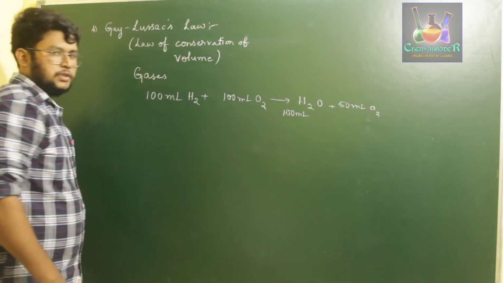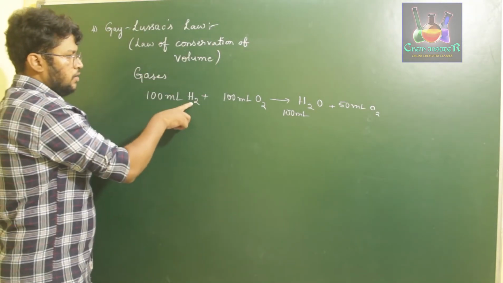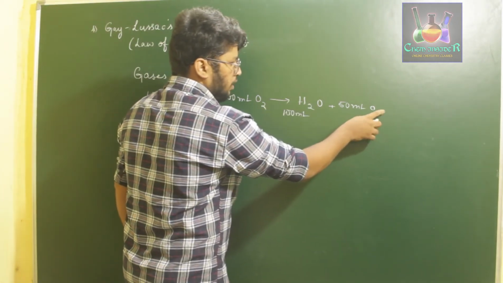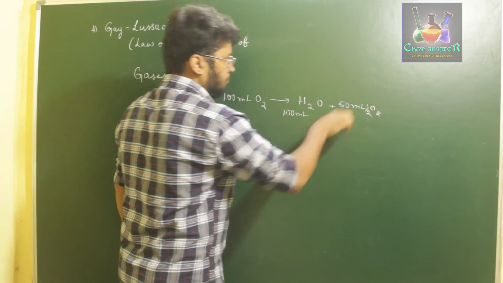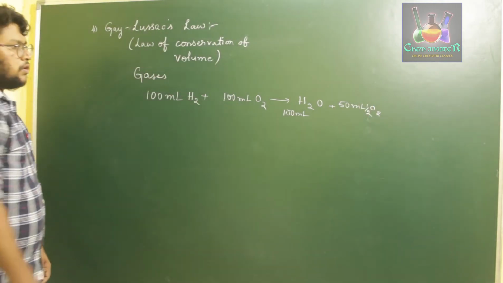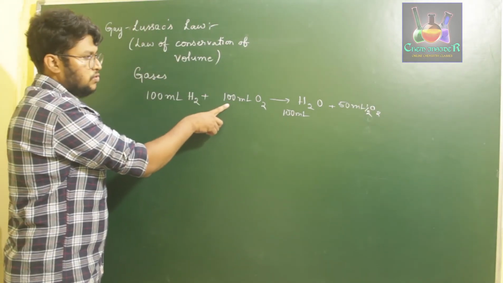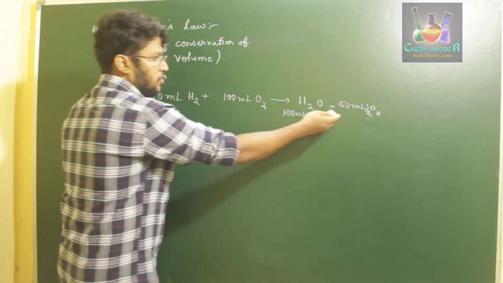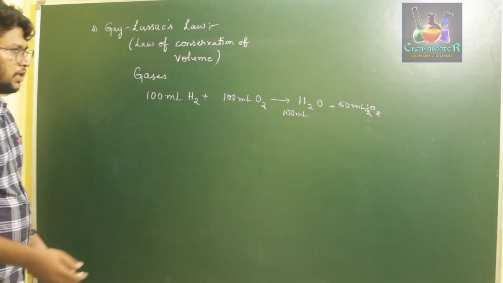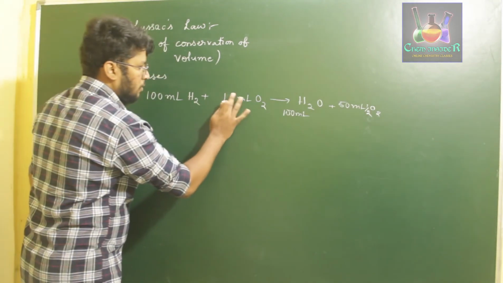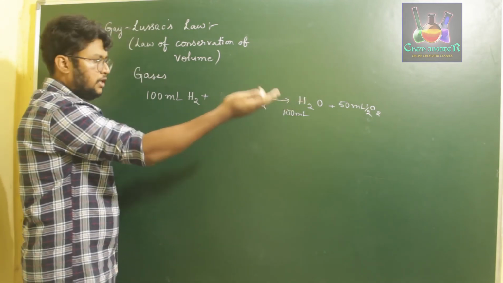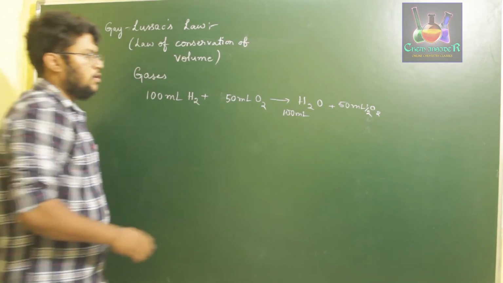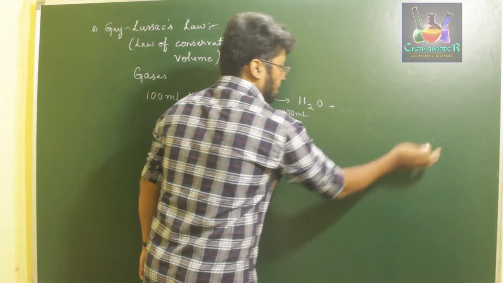So H2 plus O2 gives H2O plus half O2. Instead of half O, we are writing half O2. Out of the 100 ml of oxygen which we use, we are consuming just 50 ml to prepare 100 ml of water, and the rest 50 ml will be left over. Now just consider we are taking 50 ml of oxygen instead of leaving behind unreacted oxygen, so there will be no remainder of oxygen.